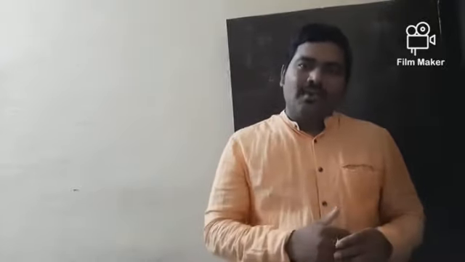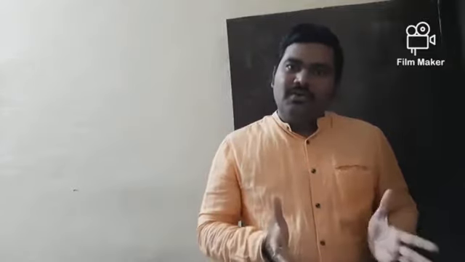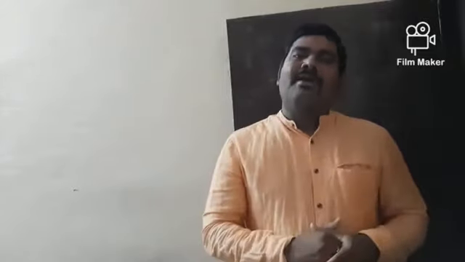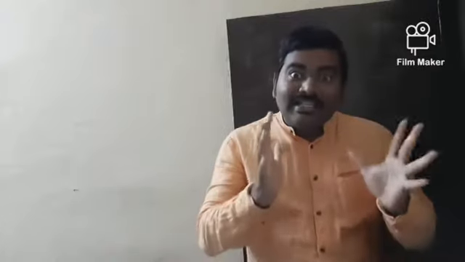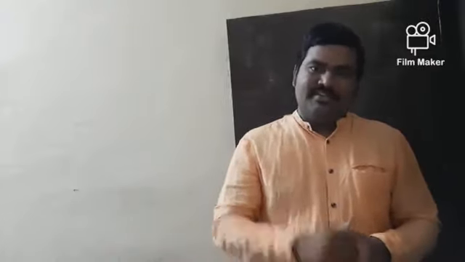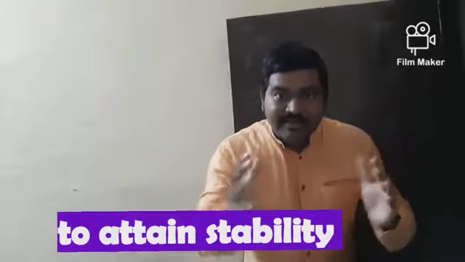You might already know the preliminary information about metals and non-metals. Do you know what is the ultimate goal of atoms? Yes, my dear students, you are right: to attain stability.